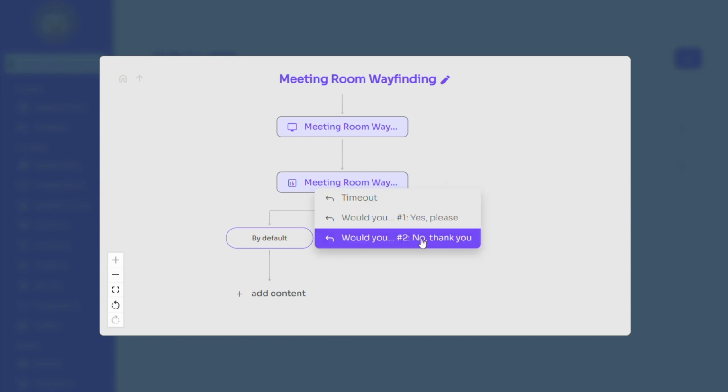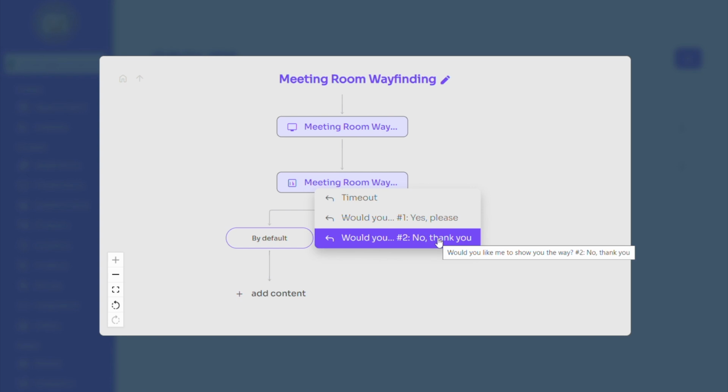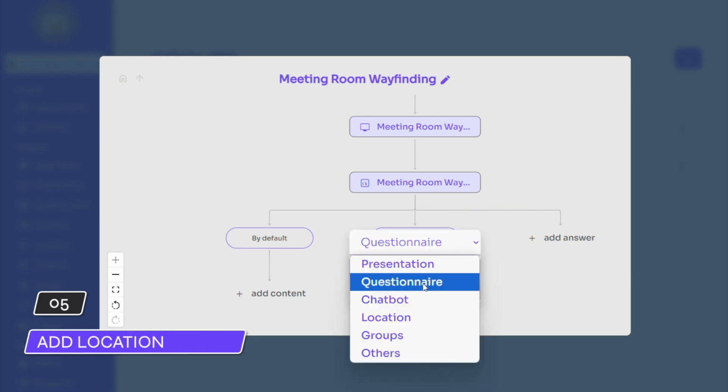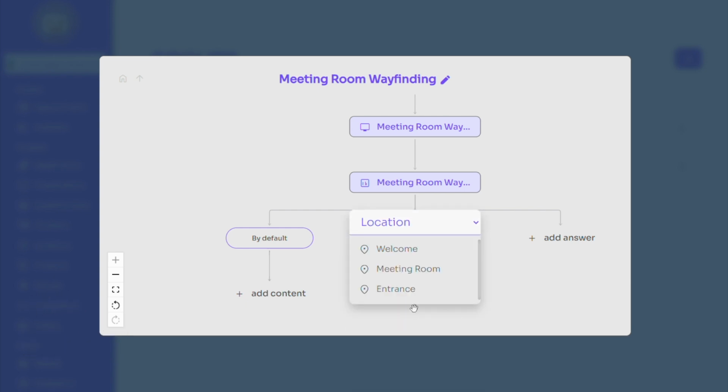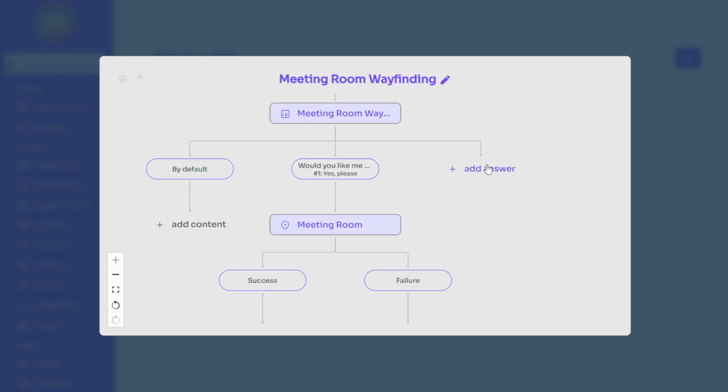clicking plus Answer. As seen in the video, the robot provides two options: Yes, please, the robot will guide the interactor. No, thank you. The interaction ends. Since the robot offers to guide the interactor, select the location. Press plus add content, select location in the drop-down menu, and choose meeting room. No content needs to be added for the second answer, No, thank you, since the conversation is closed directly in the questionnaire.